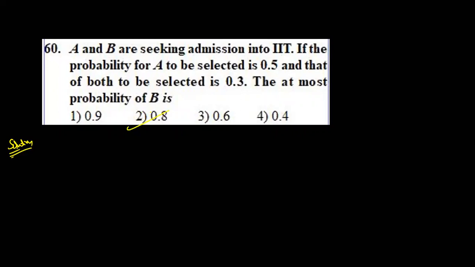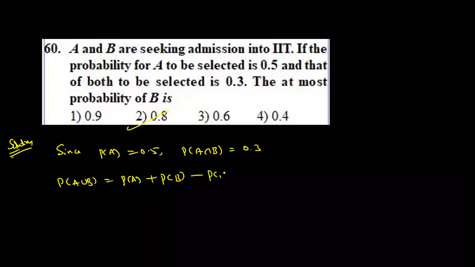At most, the probability of B is how much? 0.8. Why? Since P of A is given as 0.5, and P of A intersection B is 0.3. So what is the probability of at most B? P of A union B is equal to P of A plus P of B minus P of A intersection B. So this is using the addition theorem.